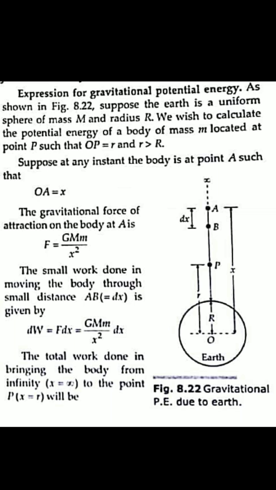We consider the distance from the center of the earth, OP, equal to small r. This r is always greater than the radius of the earth.